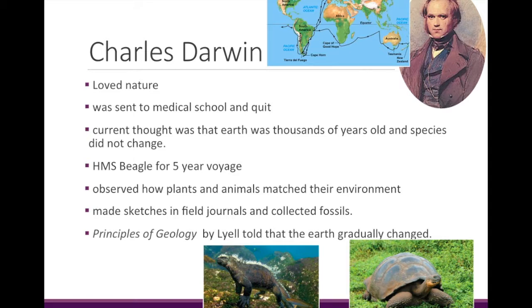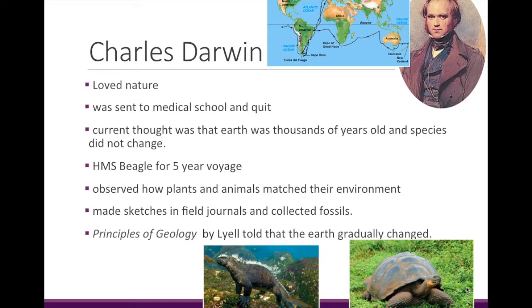So for example, this marine iguana down here, it has a flattened tail. So it's kind of laterally flattened like a fin. And this helps it swim in the water. But the rest of the iguana is extremely similar to the rest of the iguana that live on land. But the tail gives it an adaptation, it gives it an edge in the water.